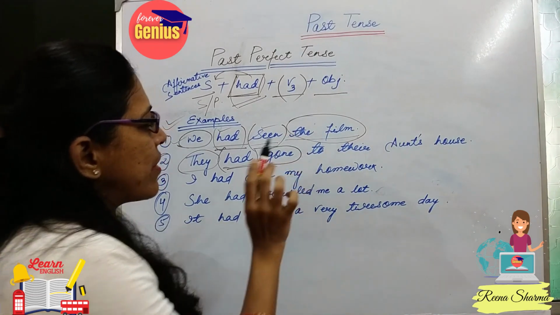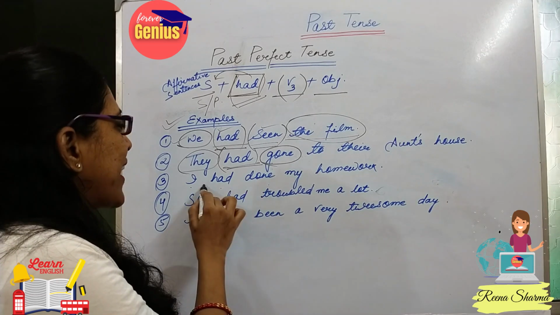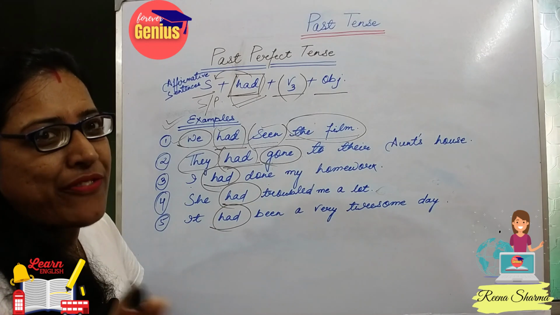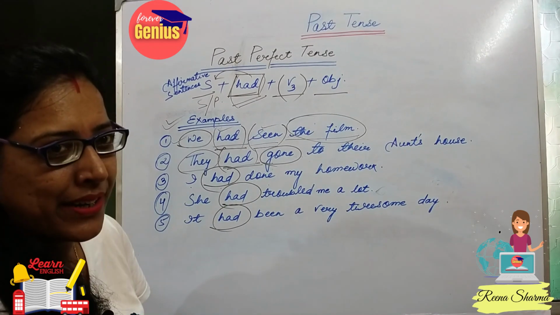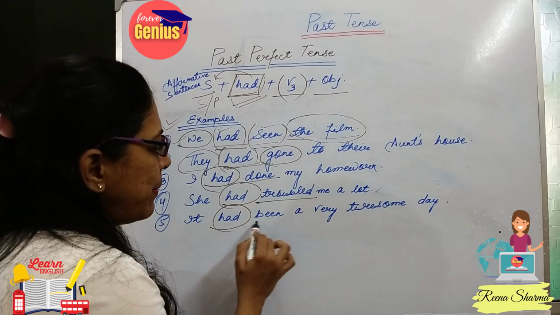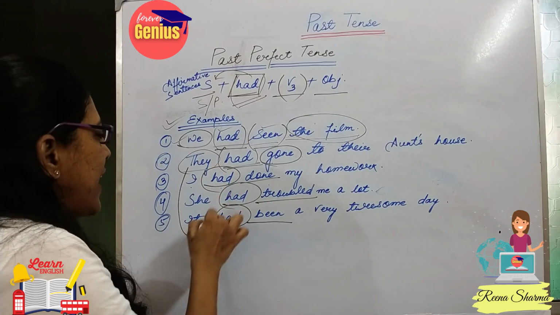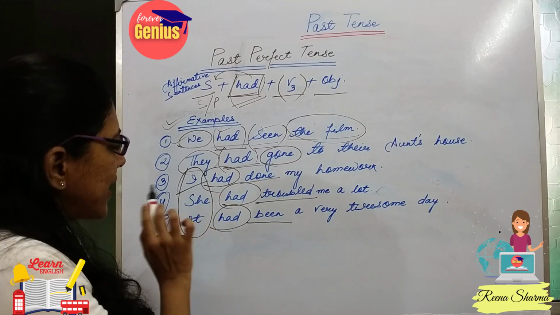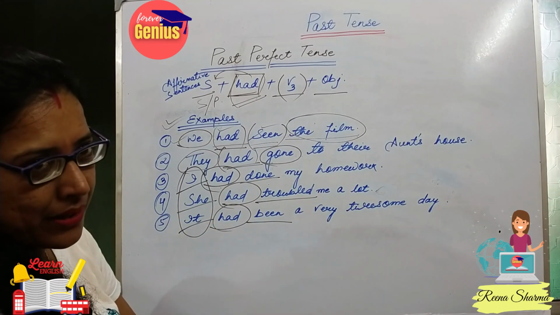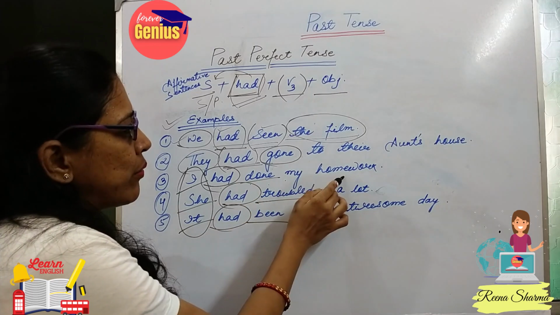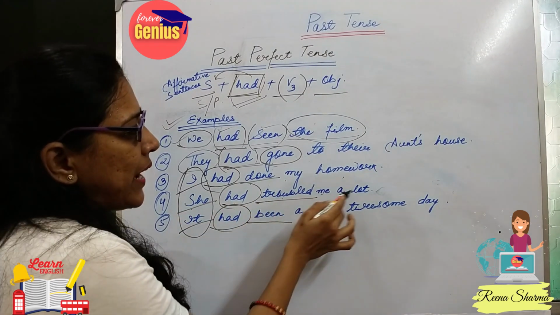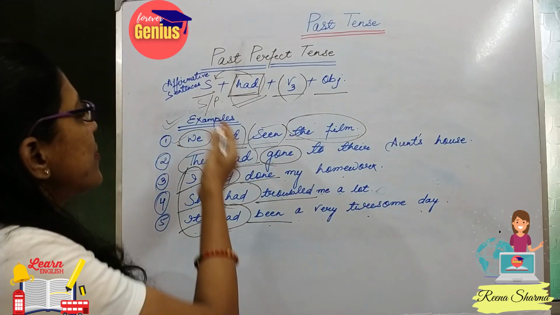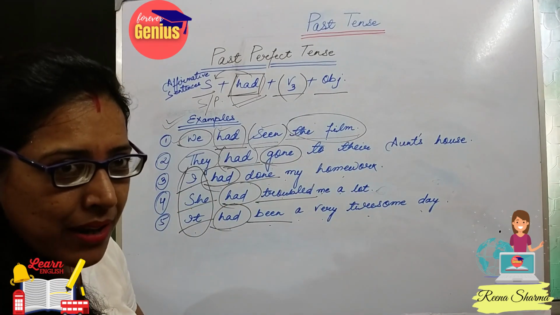Gone, third form of the verb. I had done, again only had. See, we have to use just had. Means for past perfect, had should be in our mind. Then the third form of the verb is used, and here it can be any person, first person, second person, third person, whatever may be. So I had done my homework. She had troubled me a lot. It had been a very tiresome day. So see, isn't it very simple?